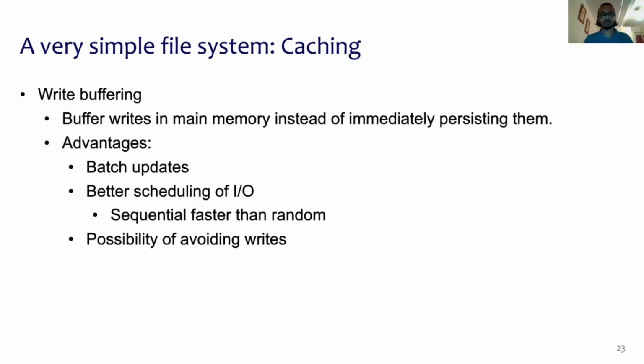The same set of operations occur during writes. Instead of immediately processing writes, they are buffered into main memory. The advantage of buffering writes is that you could write in batches. You could also have better scheduling of I/O operations since they are very slow, and you could also avoid writes altogether. For example, if you create and delete a file immediately, then you don't have to update any of these on-disk file structures. In that way, you would entirely avoid writing.